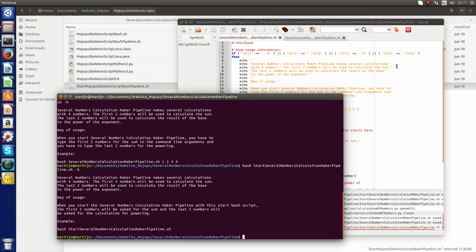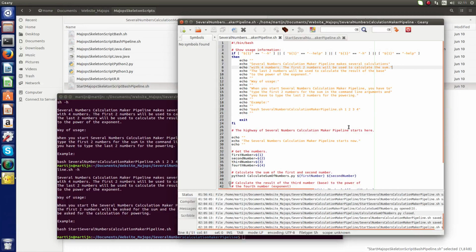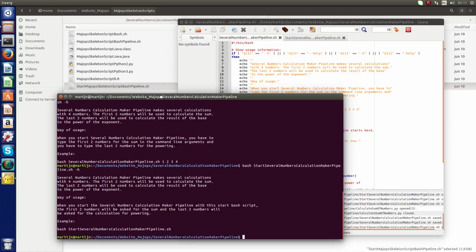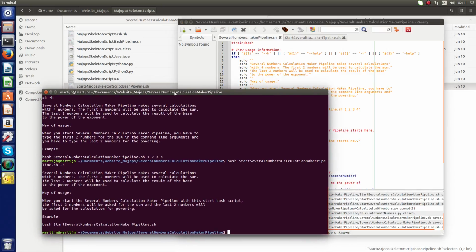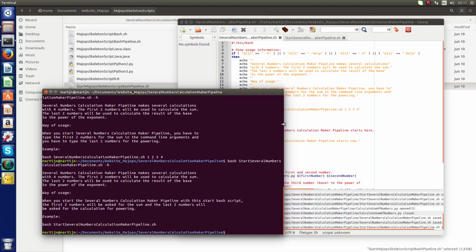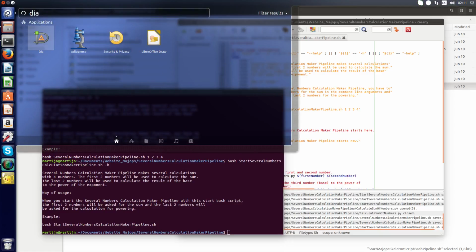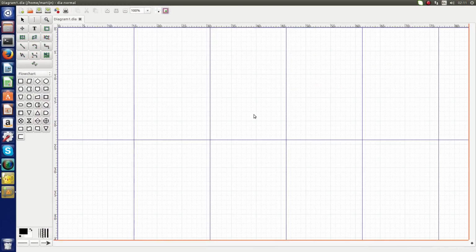What I'm doing now, we finalized the pipeline, but not yet. Of course, we have to make a flowchart, and that's what I'm doing now. I take a break again, but before I take a break, I show you how I make that flowchart. I will use the program Dia. I start Dia, and I'll start making the flowchart now.